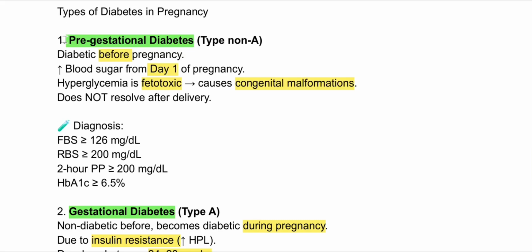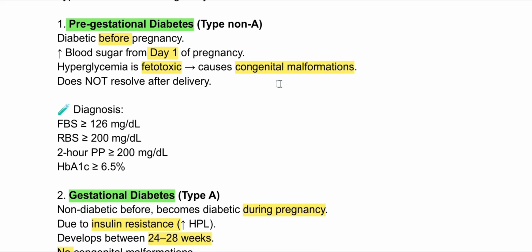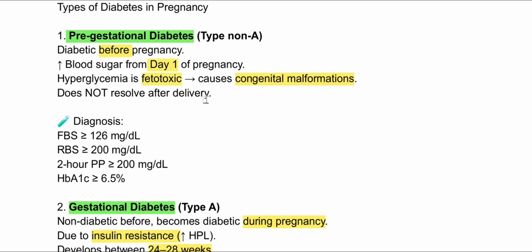During pregnancy, there are two types of diabetes: pregestational diabetes and gestational diabetes. Pregestational diabetes means diabetes is present before pregnancy. Blood sugar will be raised from day one of the pregnancy. Hyperglycemia is fetotoxic, that is, it causes congenital malformation, and it does not resolve after delivery.